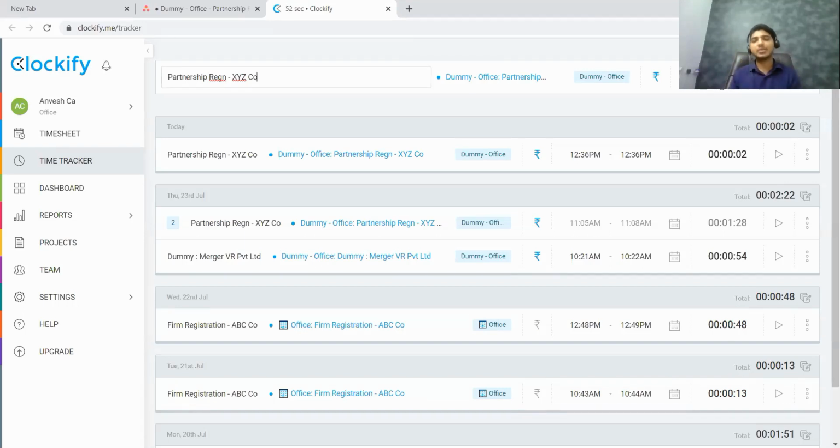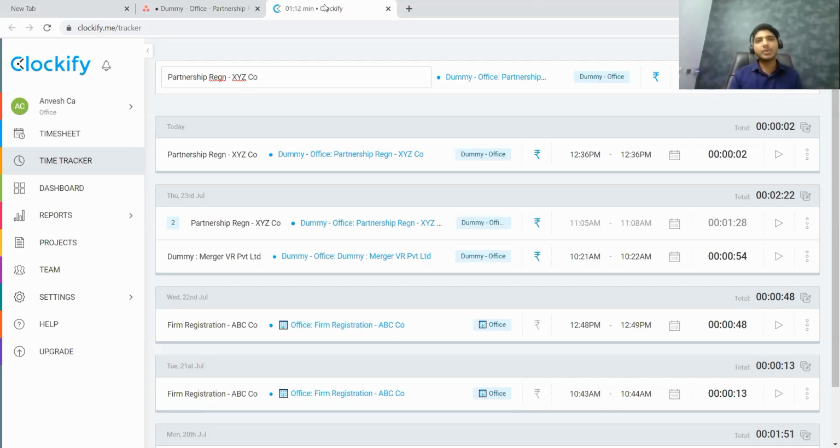So if members are working on a task, or even if their staff or articles are working on the task, before they start the task, they need to come to Asana, and they are supposed to click on start the task. Then once the work is done, they have to click on stop the task. Now this stopping the task can be done in three ways. Let me explain you one by one.